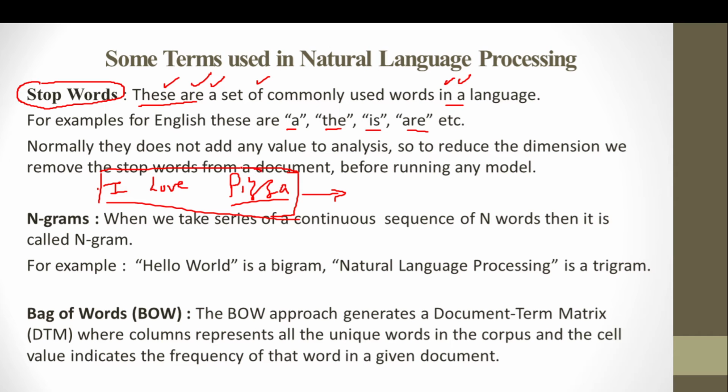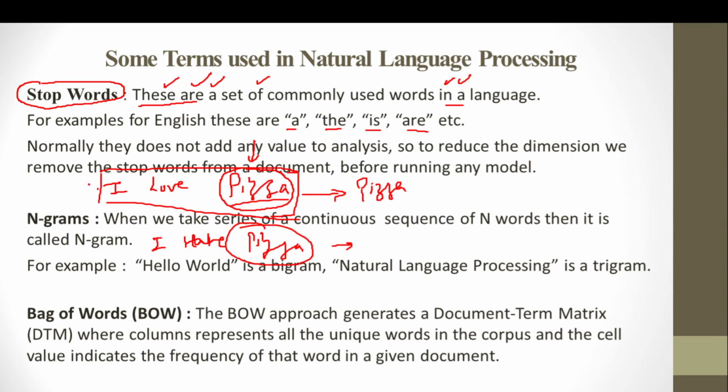Why? Because there is a word pizza in the description. So whenever we have this word, by looking at this word only, we can tell that we are talking about pizza, right? Even if it is written like I hate pizza or something of that sort, then also by looking at just the pizza word, we can tell that the topic of discussion here is pizza, right?